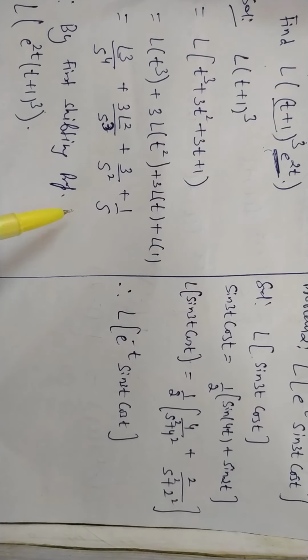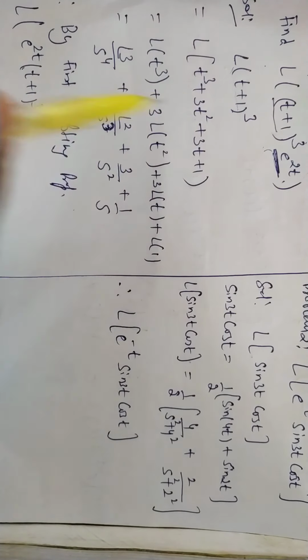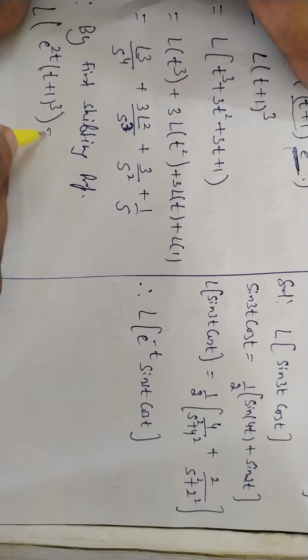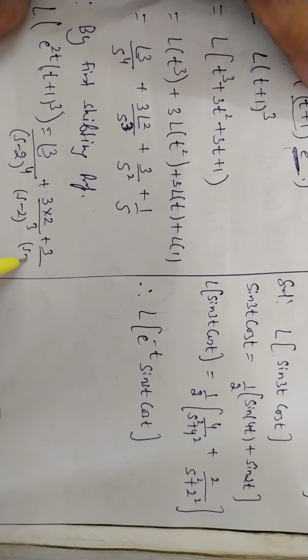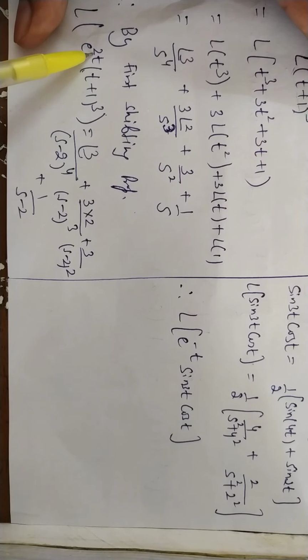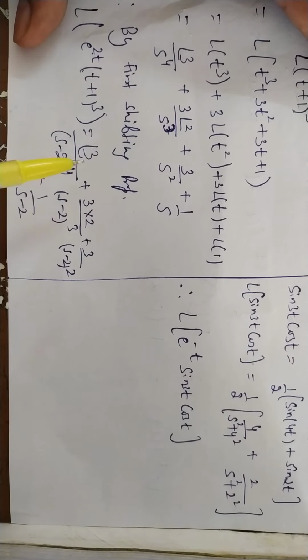Now we have to find the Laplace of this whole expression. So by the first shifting theorem, when we multiply e raised to power 2t with this expression, what will become? In the answer, s will change into s minus 2. It is 3 factorial upon (s minus 2) raised to power 4, plus 3 times 2 factorial upon (s minus 2) cube, plus 3 upon (s minus 2) square, plus 1 over s minus 2, because here my alpha is 2. So in this result, we change s into s minus 2.